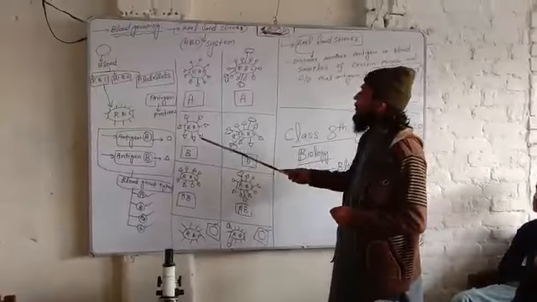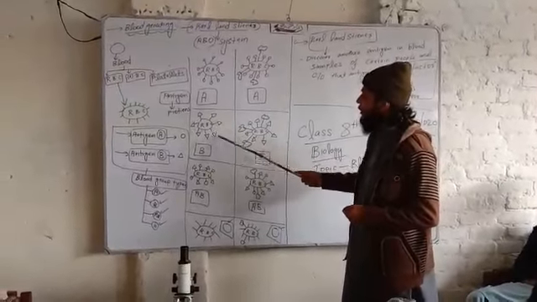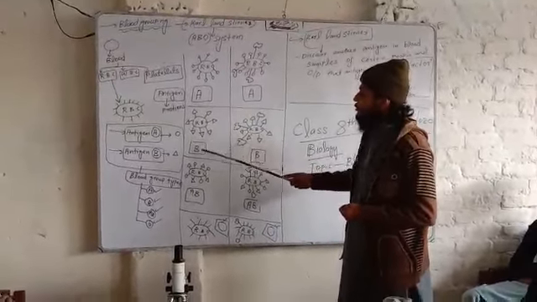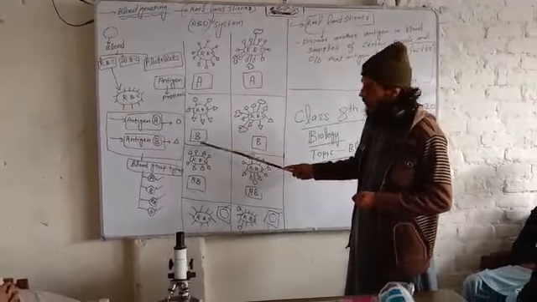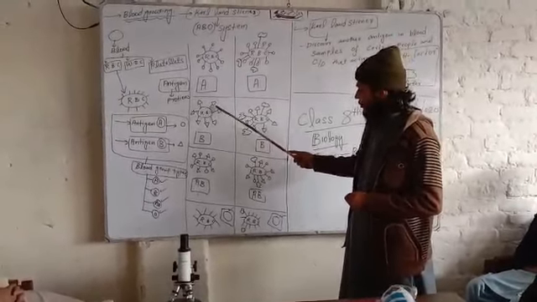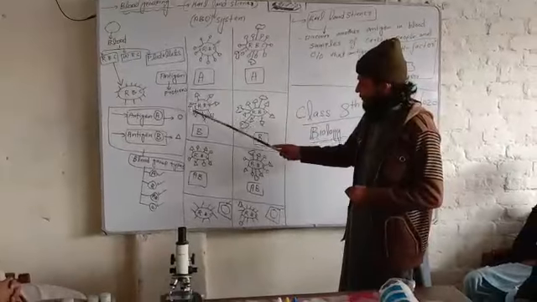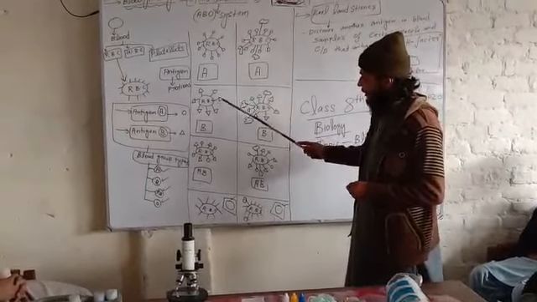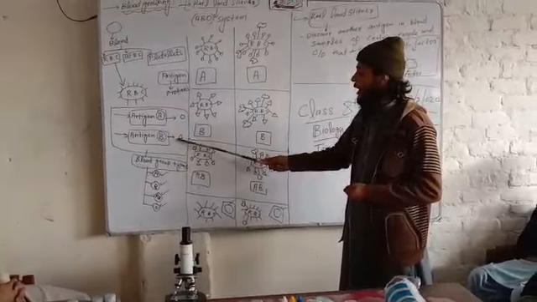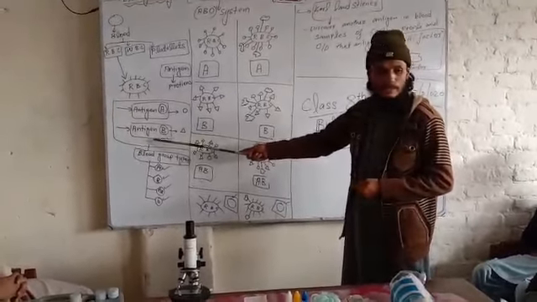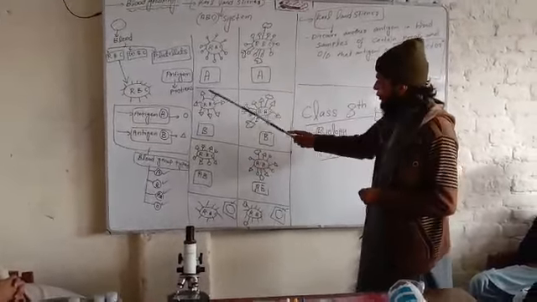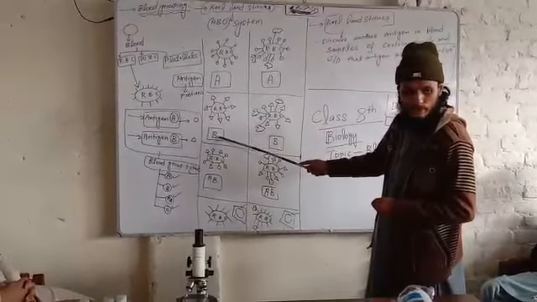Now let's say another person having antigen B on the surface of RBC, so his blood group will be B. Now if we look at here, the antigens present here are in triangular form, and we call these triangular antigens antigen B. So antigen B are present, the blood group will be B.